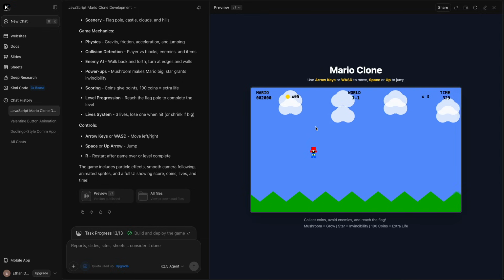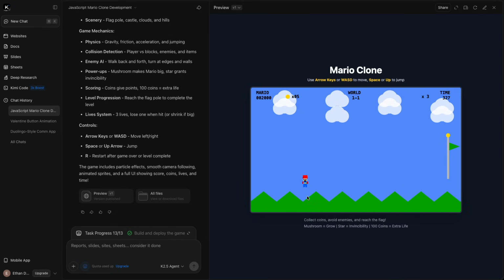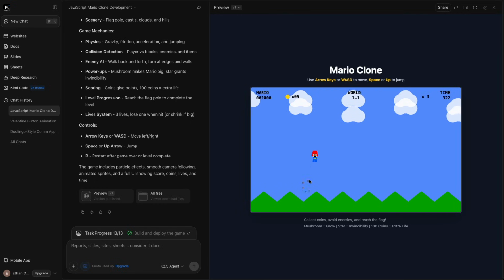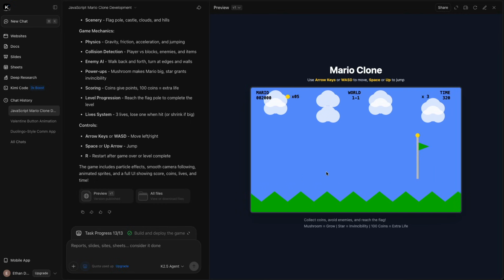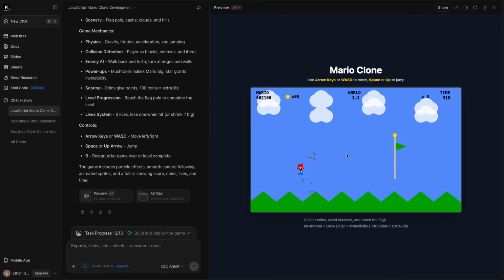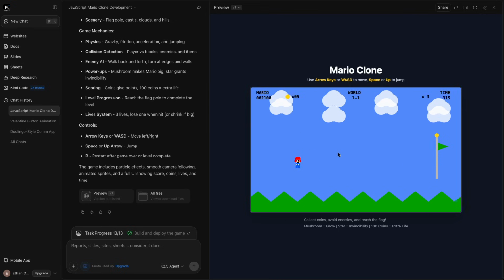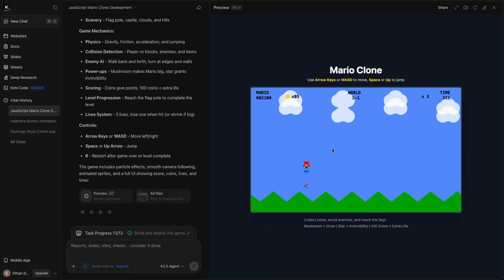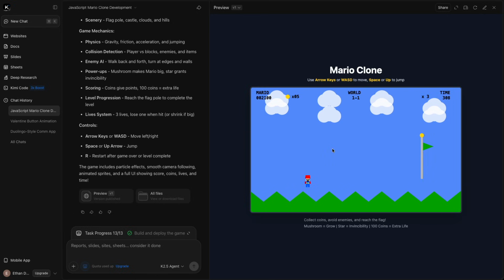I cannot see the graphics, and this looks pretty poor considering what it was generating for the other graphical elements. And I'm not sure what's happened here, considering it did have some pretty cool looking sprites. I wonder if I prompt it again to see what would happen and maybe give it an extra bonus just so I can see if it did use those actual sprites. So I'll be back in a second. If it does do that, that will be a definite win for us here. If it doesn't, then it will probably lose this challenge.